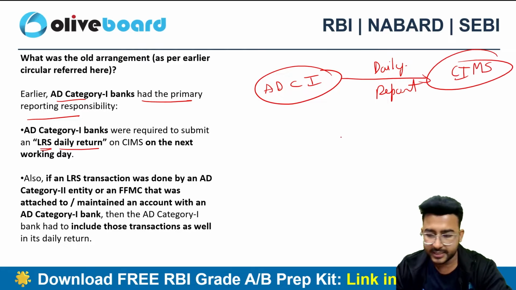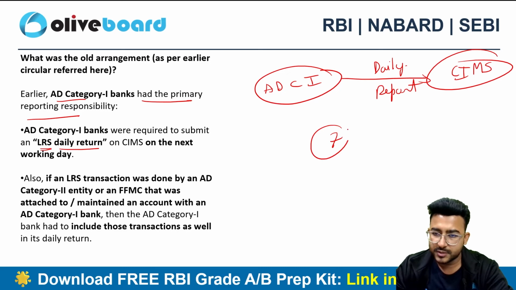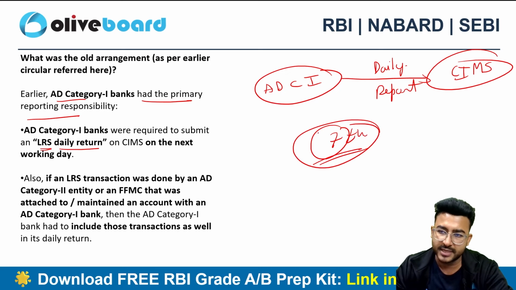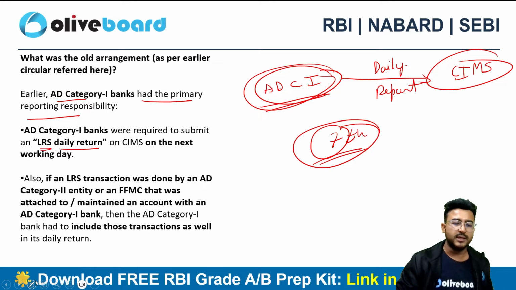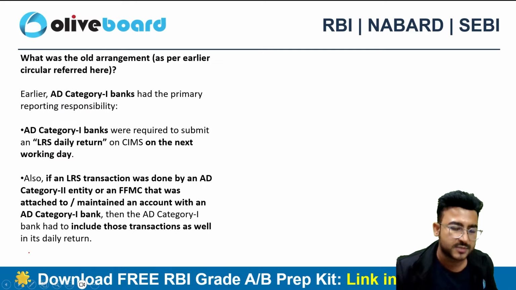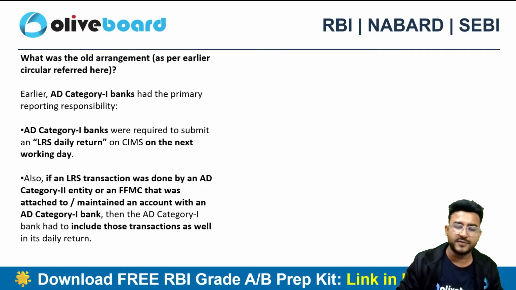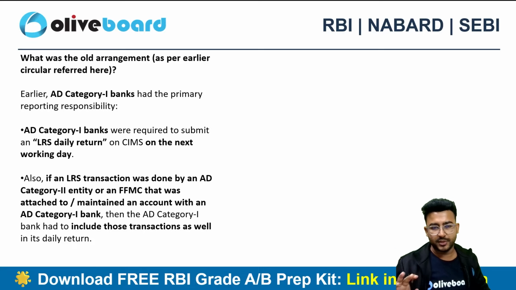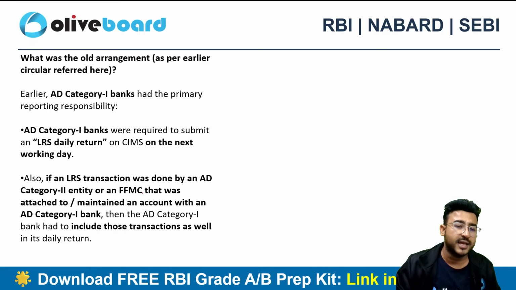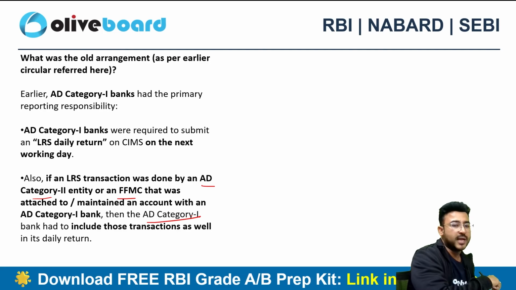Let's suppose today is 7th of January. So whatever transactions we are having on 7th of January, AD category 1 has to report those transactions to the RBI via CIMS portal on the very next day, right? So once 7th of January is concluded, on 8th of January, AD category 1 has to report the transactions. Now even if the LRS transactions were done by an AD category 2 bank or maybe by an FFMC, then also AD category 1 bank has to report that, right?